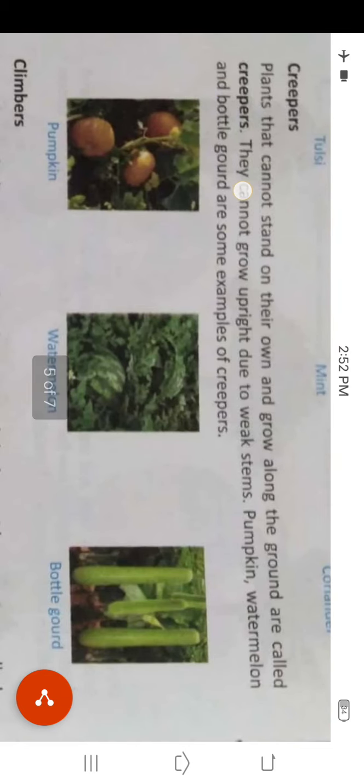Creepers are plants that cannot stand on their own and grow along the ground. They cannot grow upright due to a weak stem. Pumpkin, watermelon and bottle gourd are some examples of creepers. Creepers are another type of plant. They cannot stand on their own because their stem is very weak, and that is why they cannot grow upright.